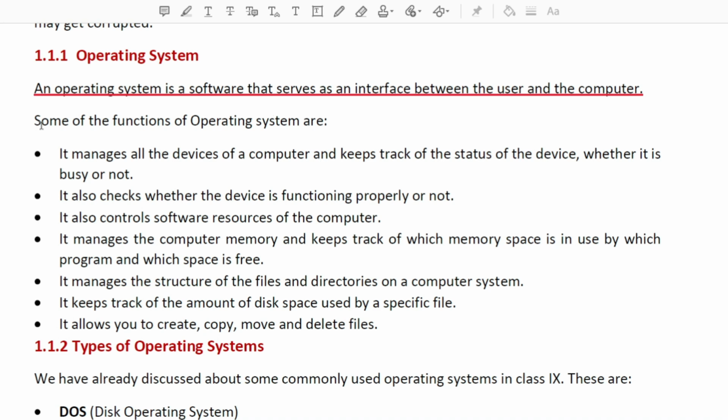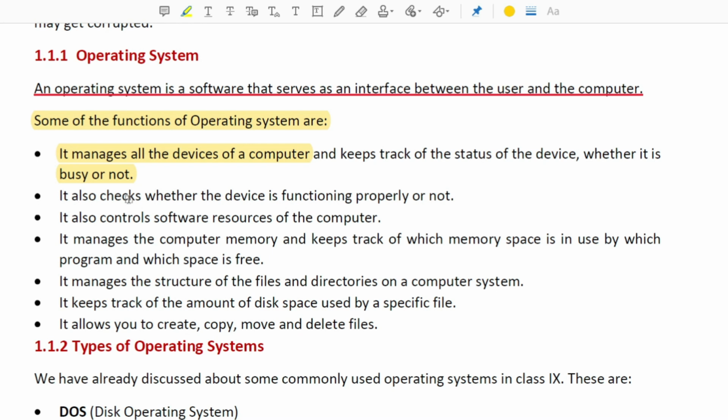So we will discuss some of the functions of the operating system. Some functions of operating systems are: it manages all the devices of a computer and keeps track of the status of each device, whether it is busy or not. In a computer plenty of devices are there, it can be a keyboard, it can be a printer. So it manages all the devices of a computer, and it also checks whether they are busy or not.